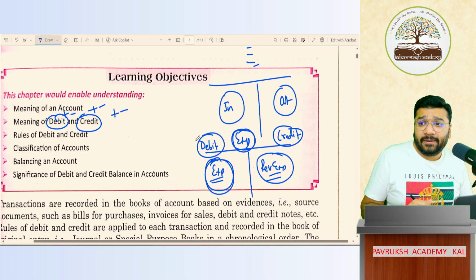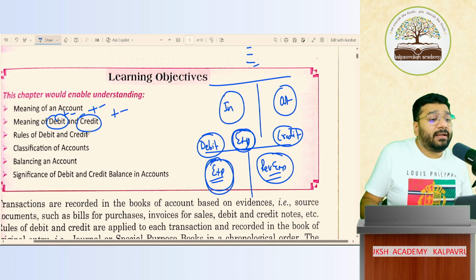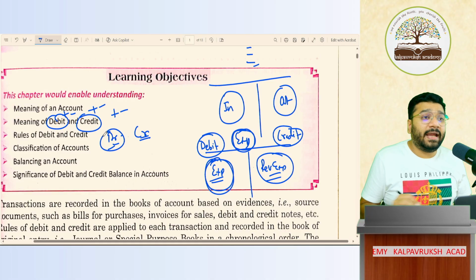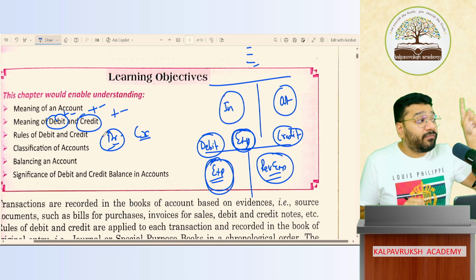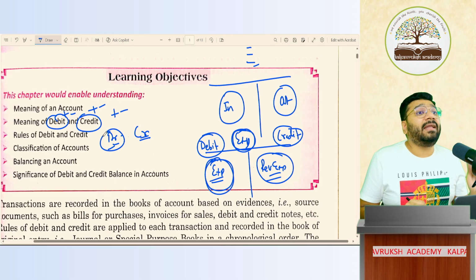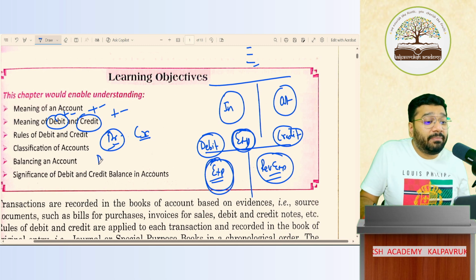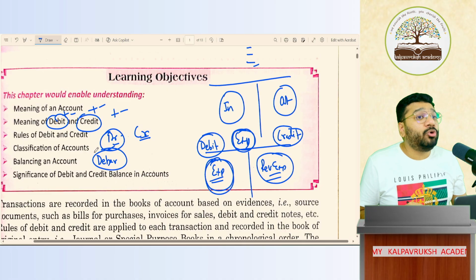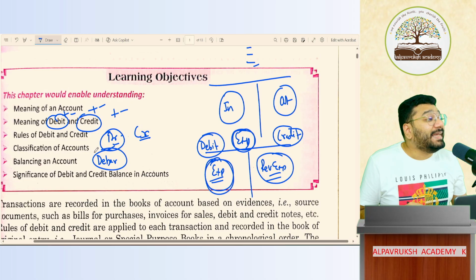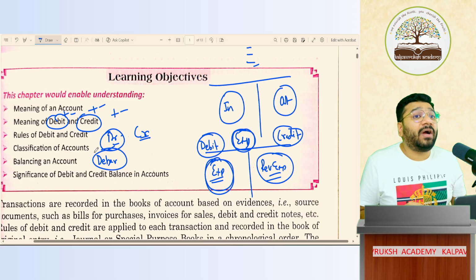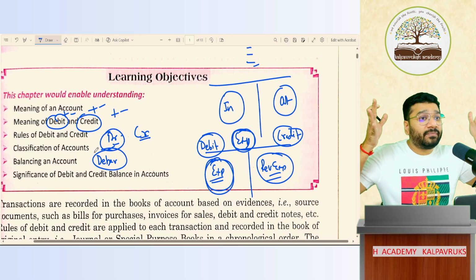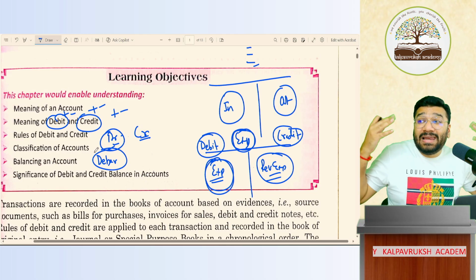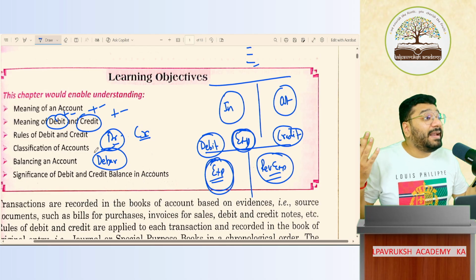Okay. Debit and credit have a short form abbreviation called DR and CR. DR is an abbreviation coming not from the word debit, but from the Latin word debier. This word was given by Sir Luca di Pacioli. Who is he? An Italian mathematician. We call him the father of accounting. As a mathematician, he developed the concept of the double entry system of accounting.